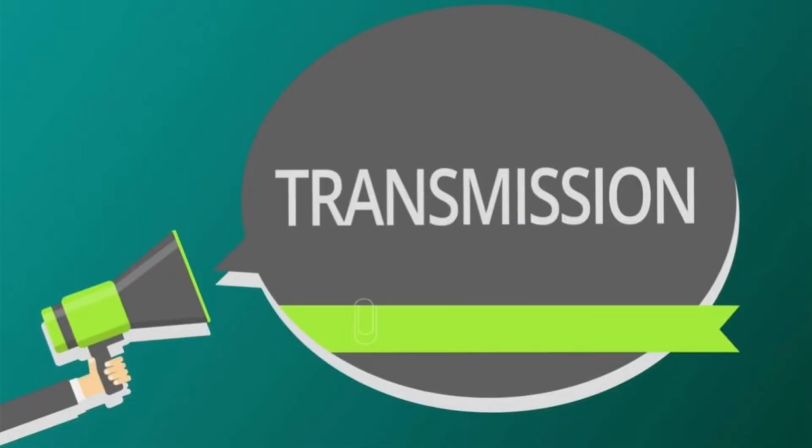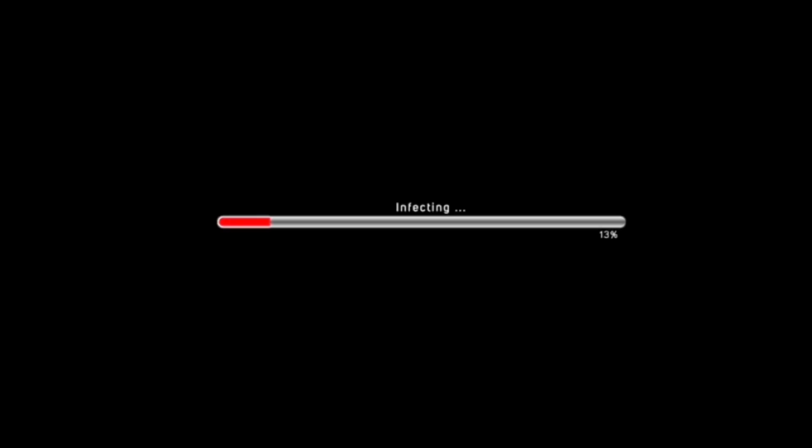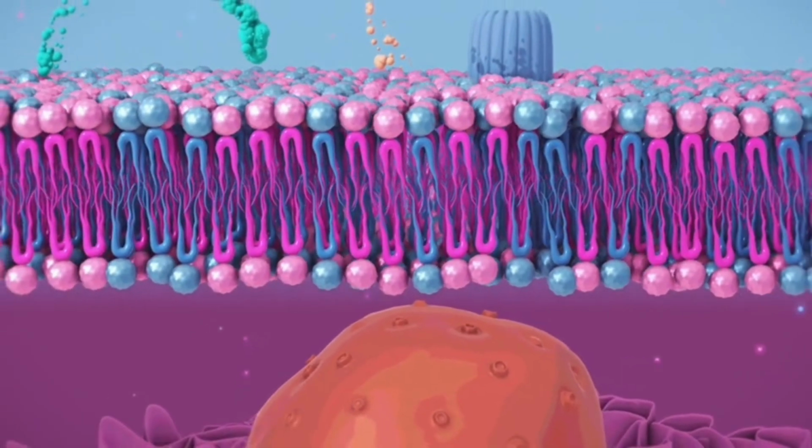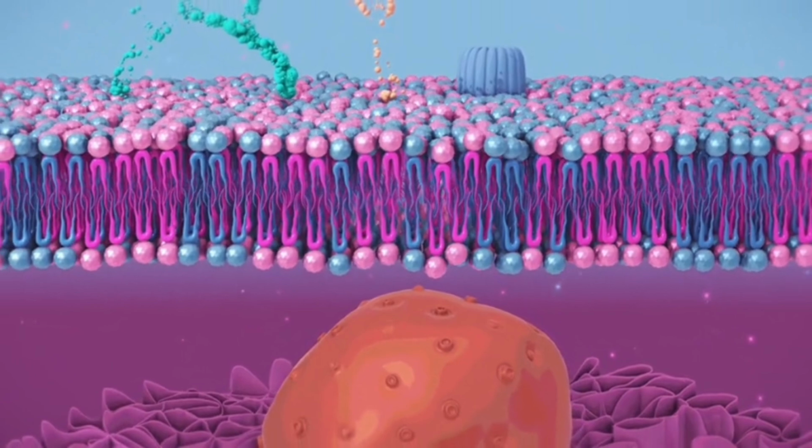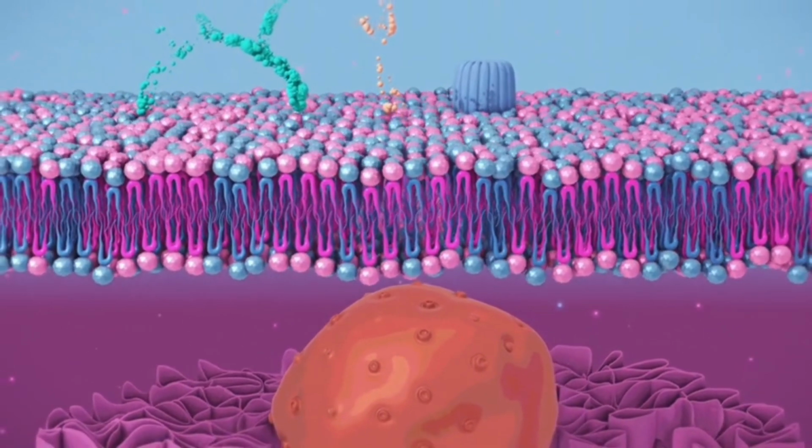The effective transmission of this signal inside the cell is essential for the proper functioning of glucose transporters that regulate the entry of glucose into the cell. These transporters respond directly to the signals sent by the activated insulin receptor, thus facilitating the rapid uptake of glucose from the blood into the cell, where it is used for energy or stored for future use.